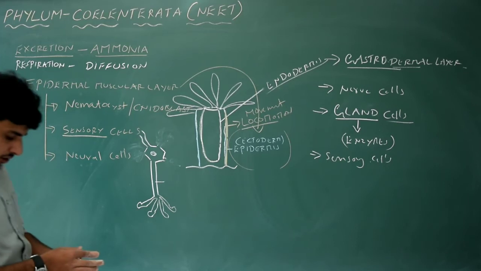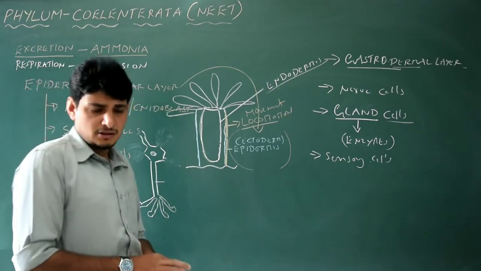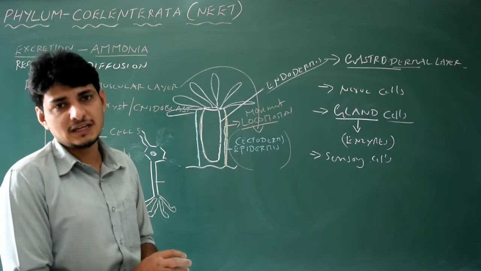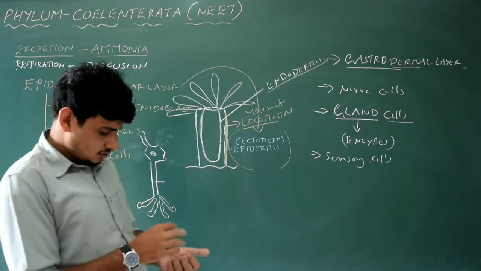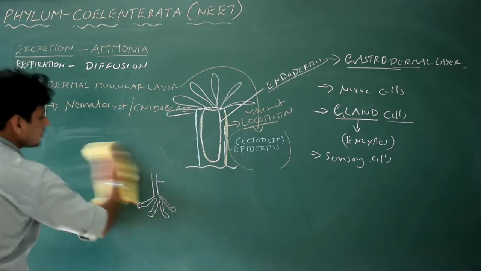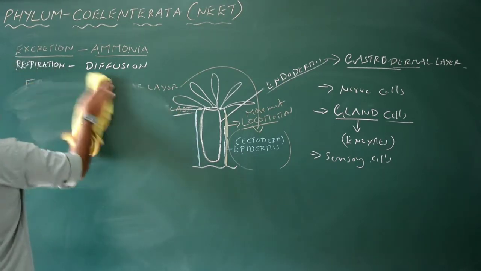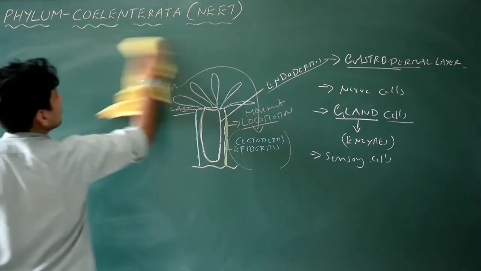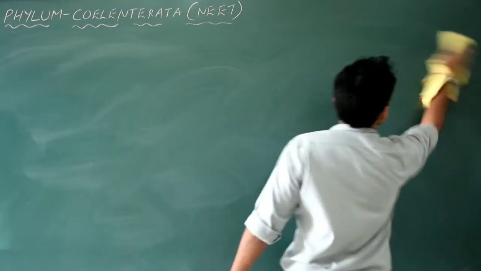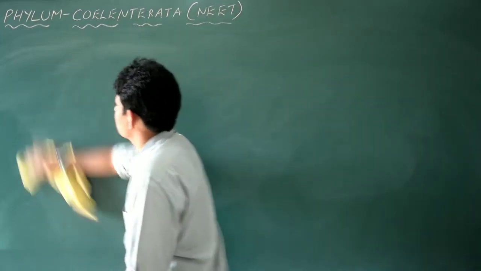Done? Now we will talk about its classification. Normally this particular Coelenterata can be classified into three important classes. The first one is Hydrozoa. The second one is Scyphozoa. And the last one is Anthozoa.